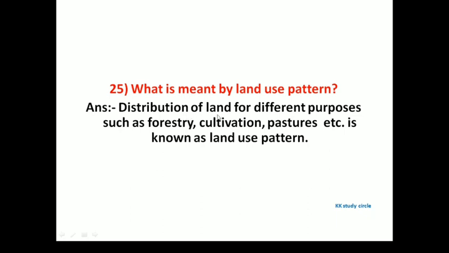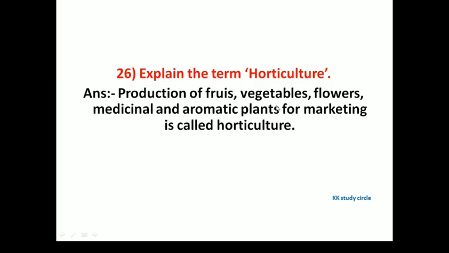Next question. What is meant by land use pattern? Distribution of land for different purposes such as forestry, cultivation, pasture, etc. is known as land use pattern. Here you see how land is used for different purposes such as forestry, cultivation, and pasture. Explain the term horticulture.